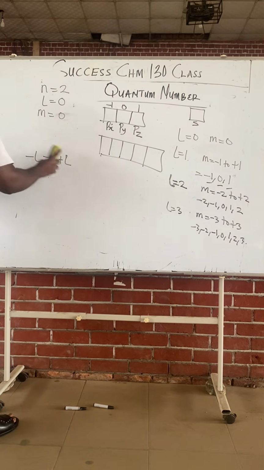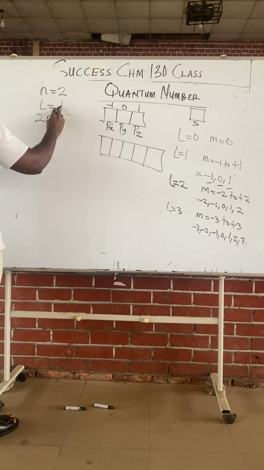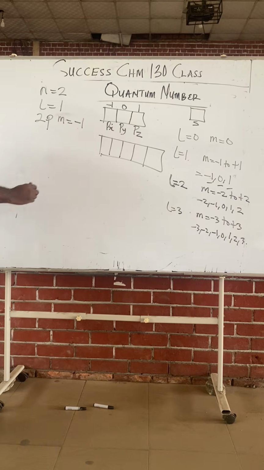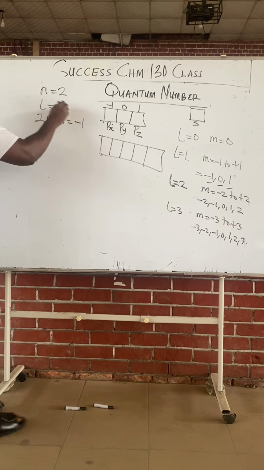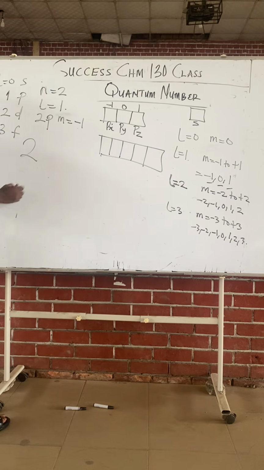Class, follow me now. I want to show you something. Remember when I asked you a question, when N is 2 and L is 1, what's the orbital designation? You said 2P. Now what if they say when N is 2 and L is 1 and M is minus 1? When N is 2, you say 2. When L is 0 it is S, when L is 1 it is P, when L is 2 it is D, when L is 3 it is F. So when N is 2 and L is 1, they're talking about P. When M is minus 1, what type of P are we talking about? P what?